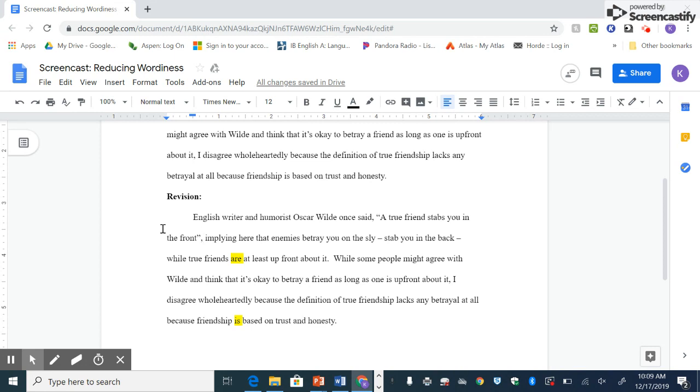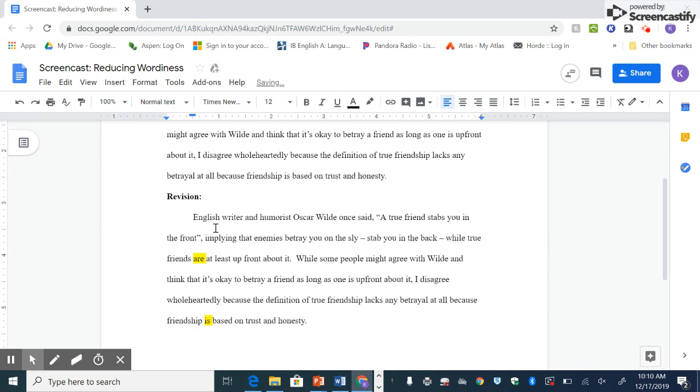front. Implying here, I don't need here, implying that enemies betray you on the sly, stab you in the back, while true friends are at least upfront about it. Okay, so that worked.